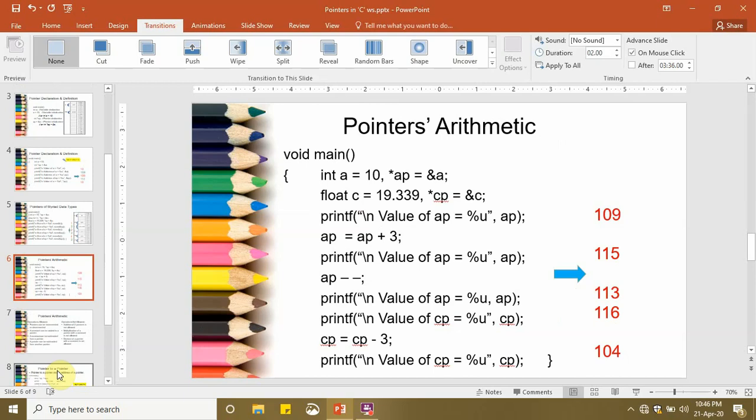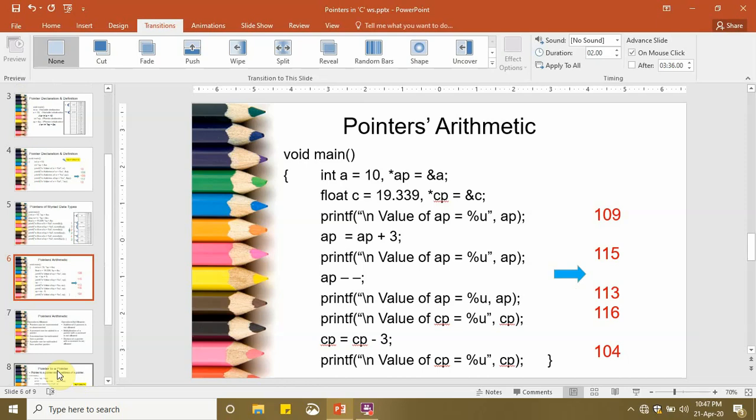Now this is where you can note the difference. We have taken an integer variable and we have also taken its pointer. When we print the value of this integer pointer, let's suppose we get the value 109. If we increment that value by 3, it actually gets incremented by 6 because it is of integer data type.